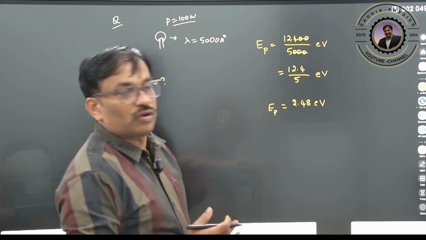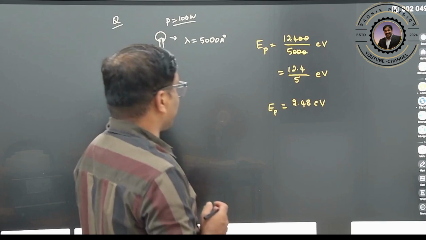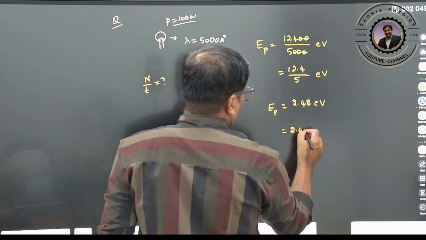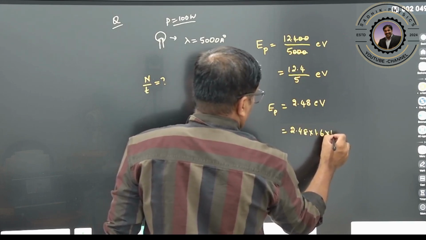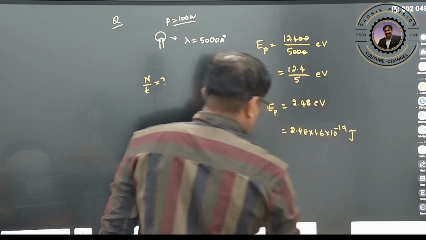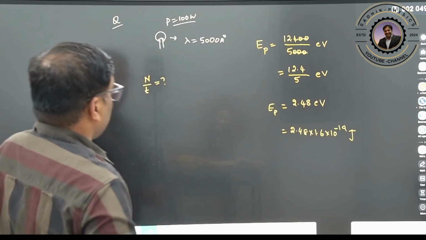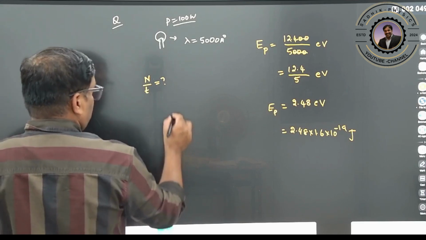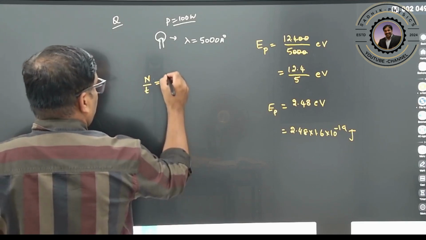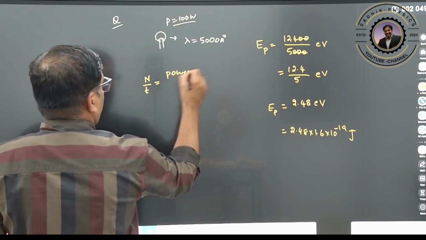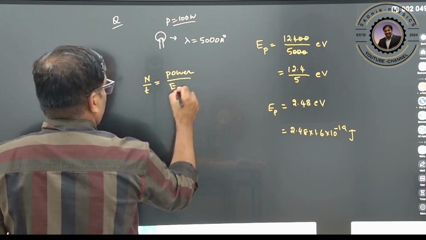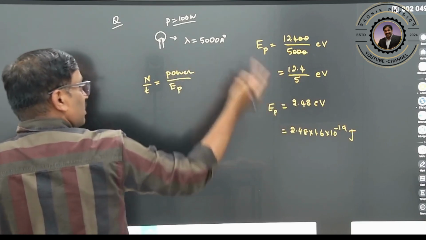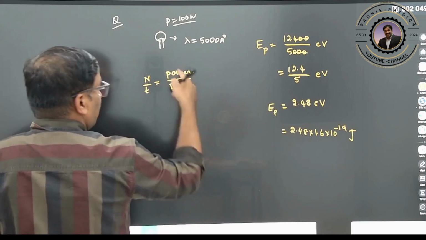So always you have to use it in terms of joules. Therefore, 2.48 into 1.6 into 10 to the power of minus 19 joules. Clear? Here we know the number of photons emitted per second. Therefore you can write it as power by energy of the photon. So the energy of the photon we got now. You don't use electron volt. Why? Because electron volt is not the SI unit, so you cannot use it here.